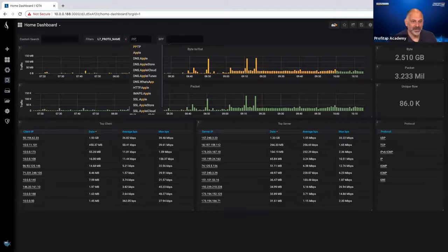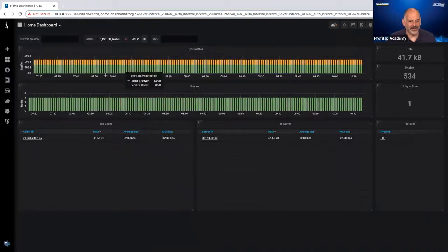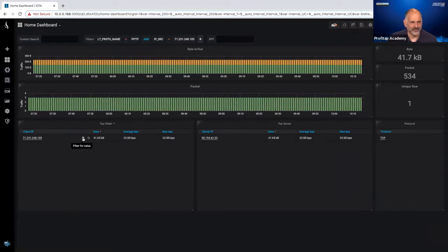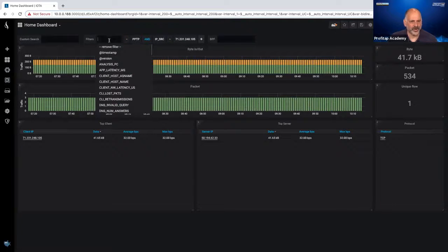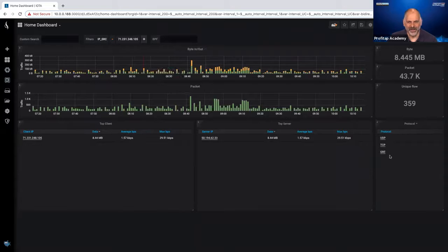So if I said PPTP, I could select that, and now it's going to show me my PPTP traffic. Now if I selected this device right here, and I remove that protocol filter, there's my GRE. That is a client that has actually established a VPN connection.